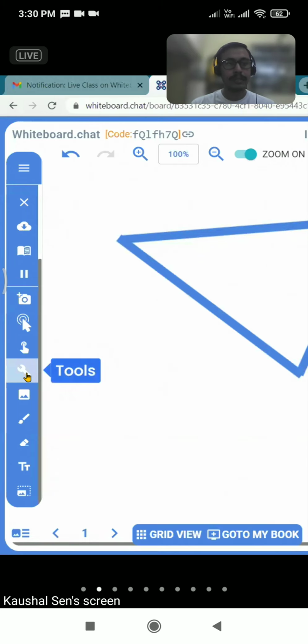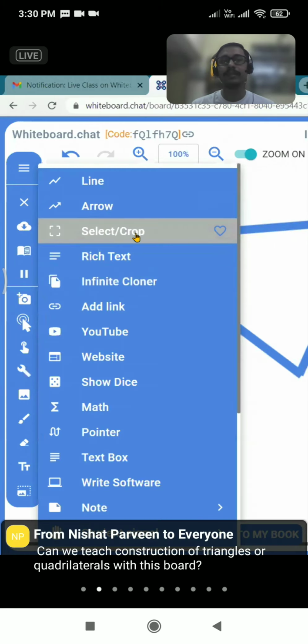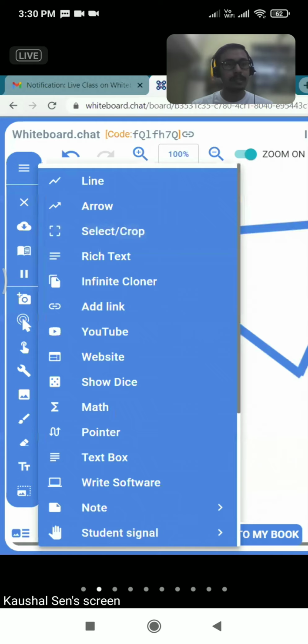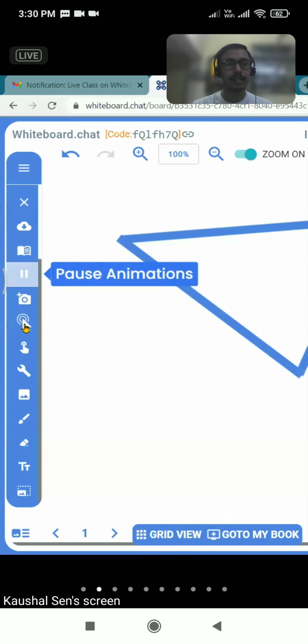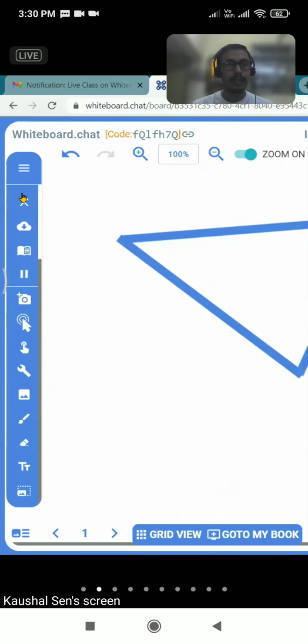Now, let's see the third tool that we have, that is the select or the crop tool. The select or crop tool is for images. So let me just insert an image and then we'll crop or select that part. Let me clear this out.